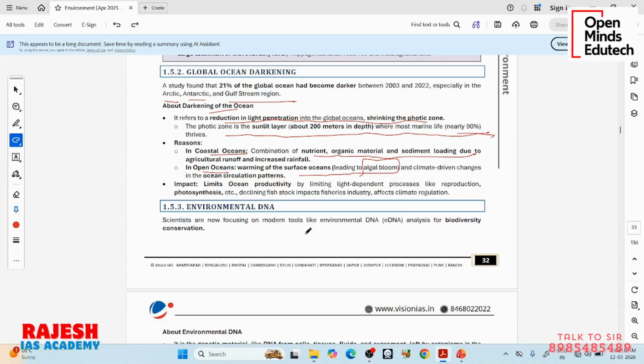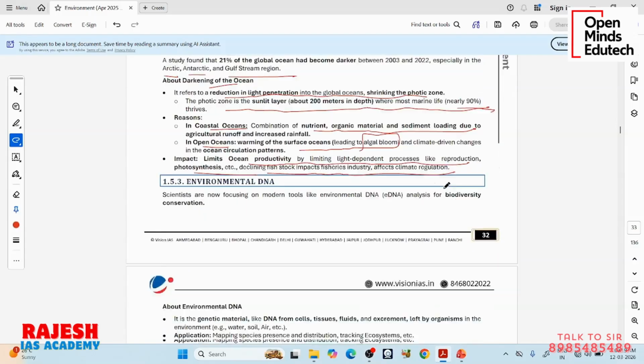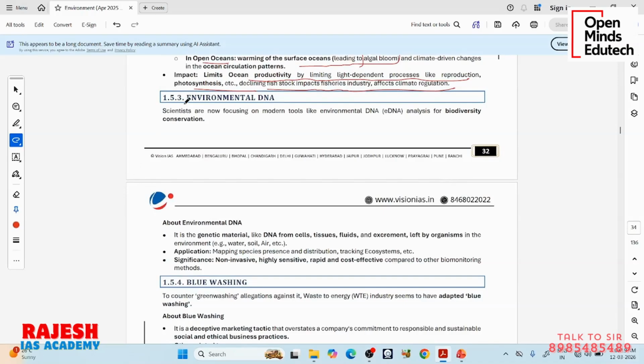So, what is the impact? It limits ocean productivity by limiting light-dependent processes like reproduction, photosynthesis, etc. Declining fish stocks impact the fisheries industry and affect climate regulation. So, it is impacting us in many ways. It is reducing ocean productivity and fish stocks. Now, coming to the next interesting topic: what is environmental DNA?